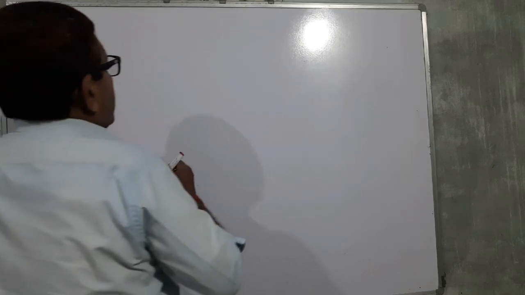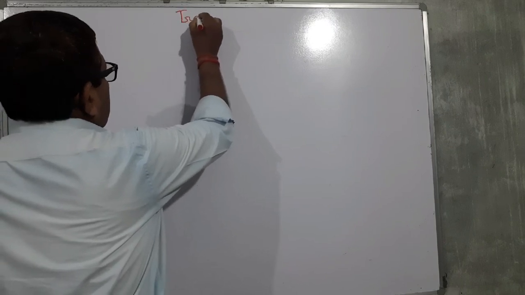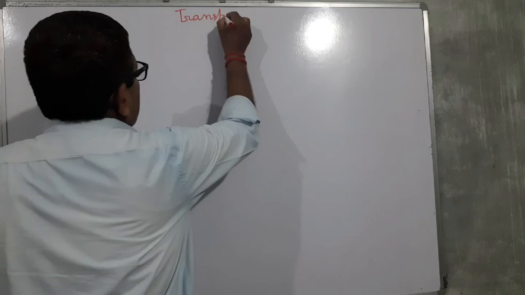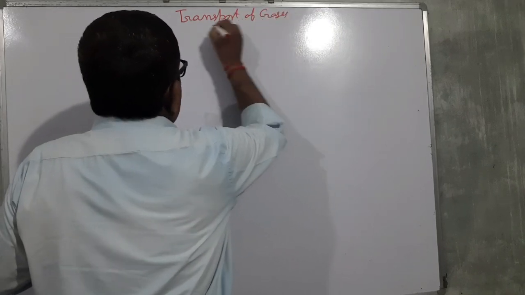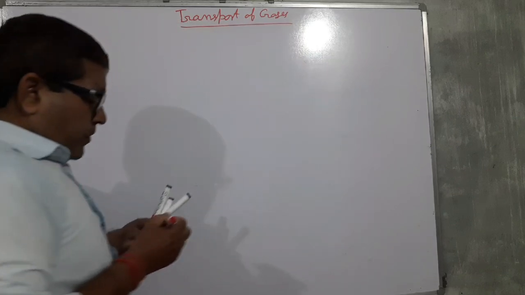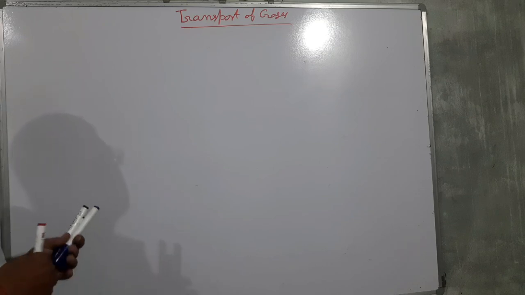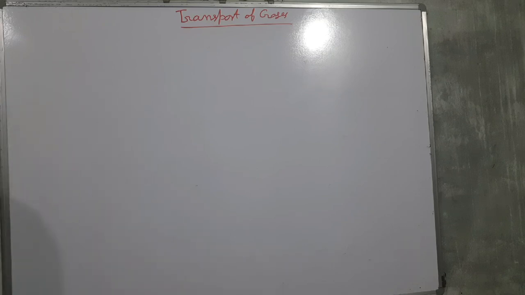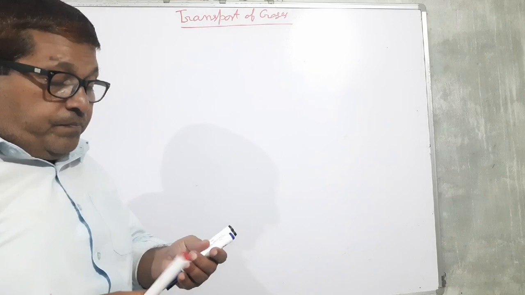So we are studying the transport of gases. There are two types of gases which have to be transported by the blood.